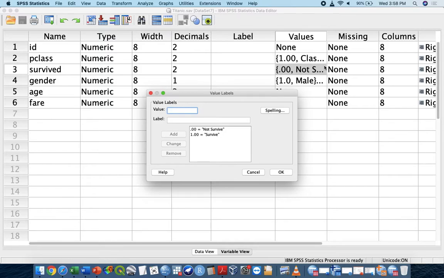So you got the meaning of it. If you want to alter it to not survive, dead and not dead, that also can, up to you. But you must remember that in logistic regression, 1 is the outcome you are interested in. In this case, 1 identifies who has the chance of survival. If you want to change this to disease, who gets the disease, then 1 should be disease and 0 should be non-disease.